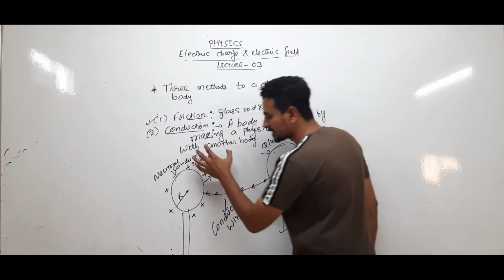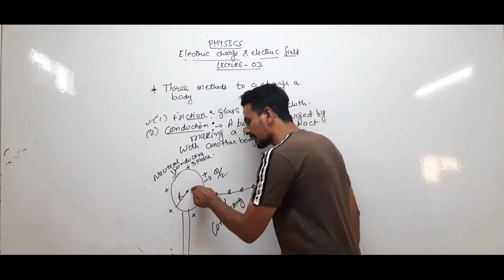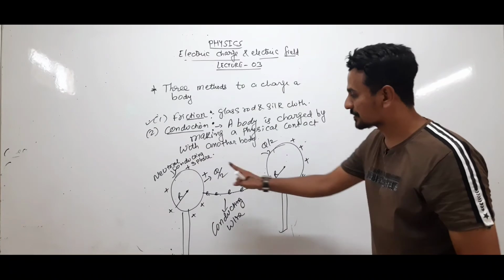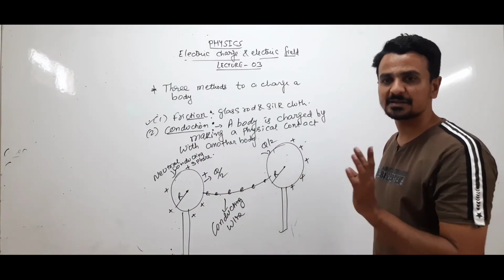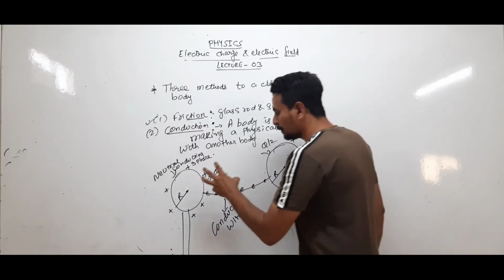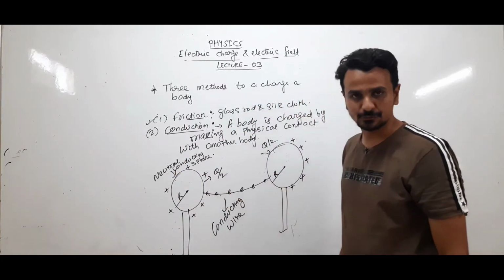So this neutral sphere is losing some electrons, so it will be gaining positive charge. The charge will be equally divided, q by 2, if the spheres are identical. So the body which was neutral now has a charge of q by 2.